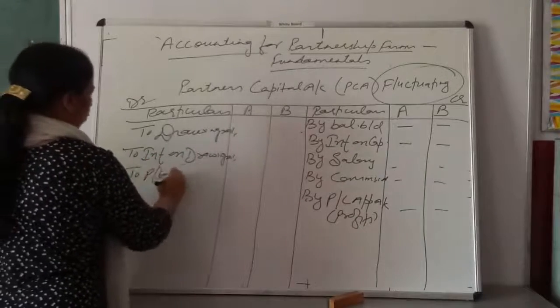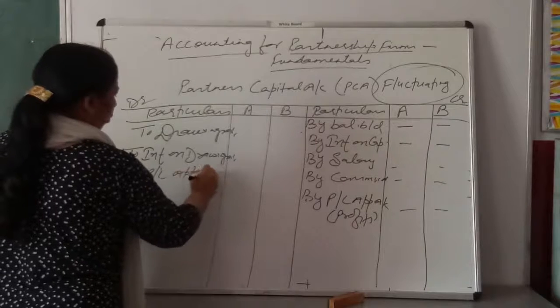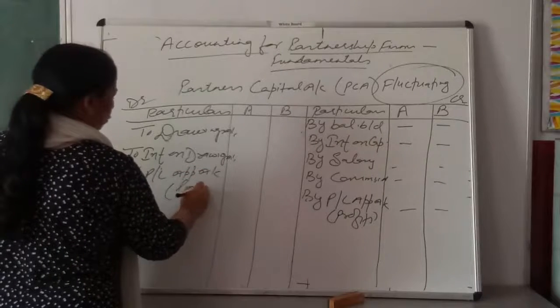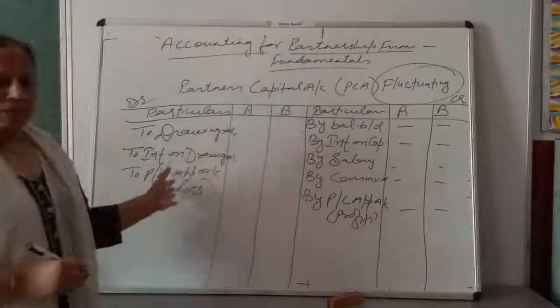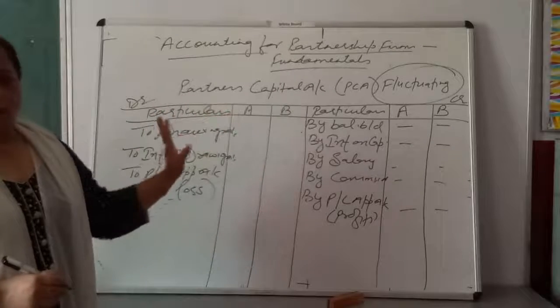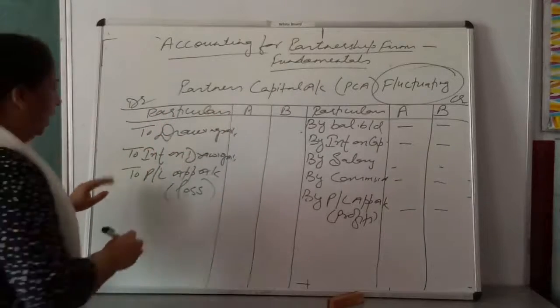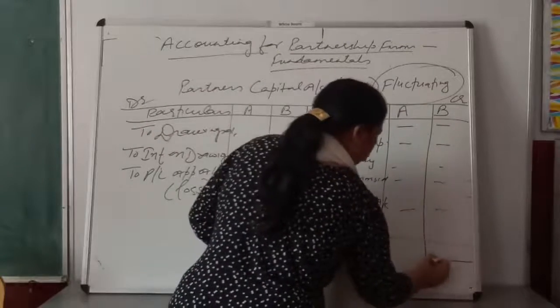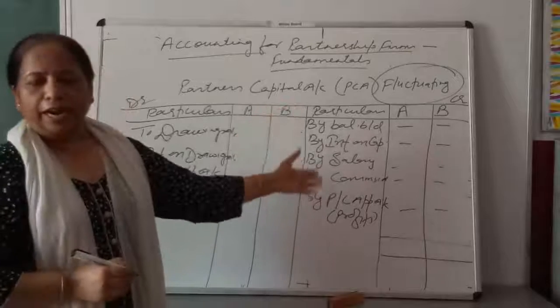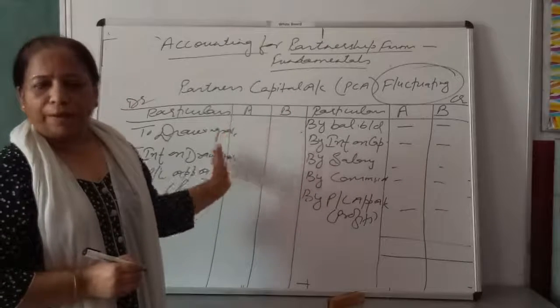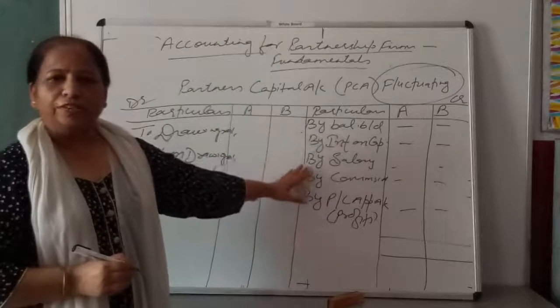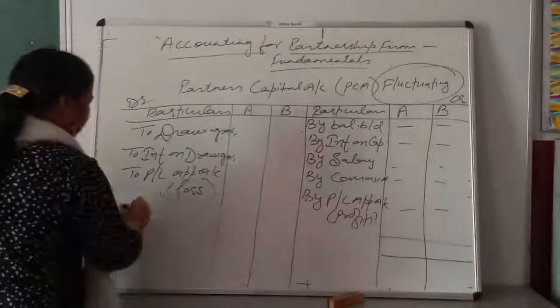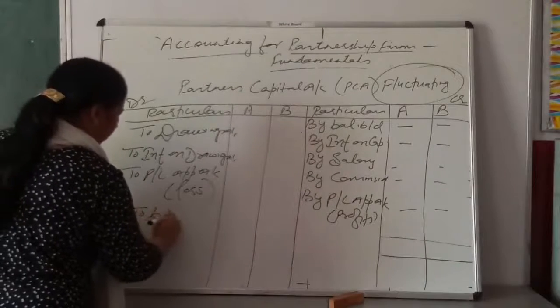To profit and loss appropriation account, if profit and loss appropriation account shows some type of loss, you can show it in the debit side of partner's capital account. And after that you will do the total of the credit side and you will deduct the total of the debit side from the total of the credit side. You will get closing balance of capital.